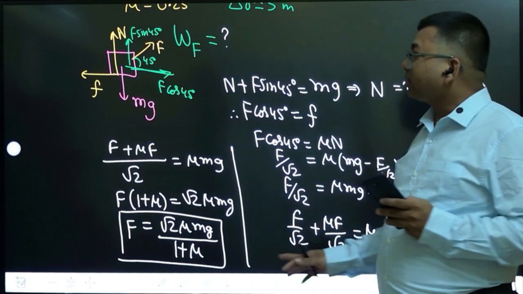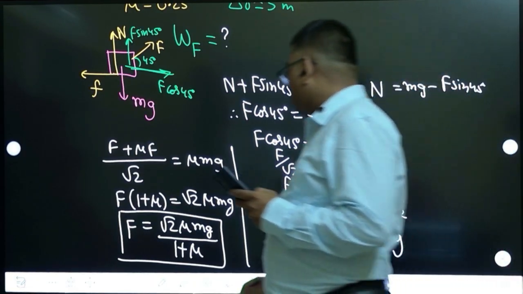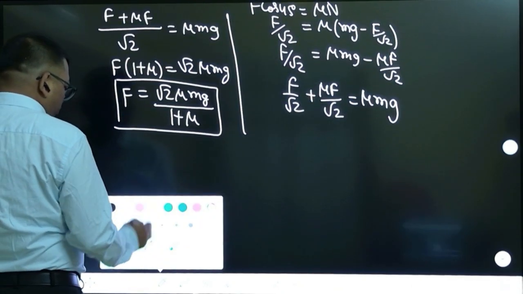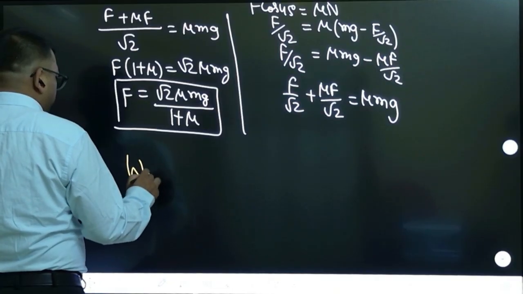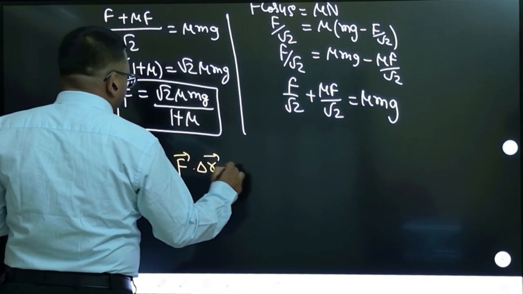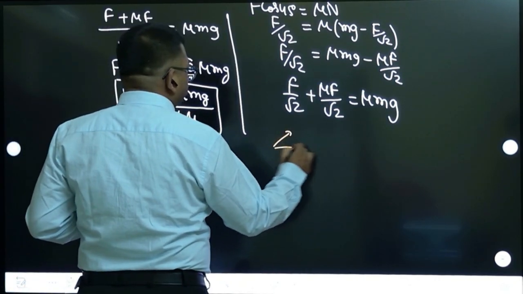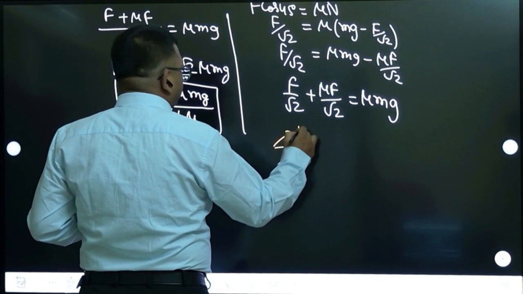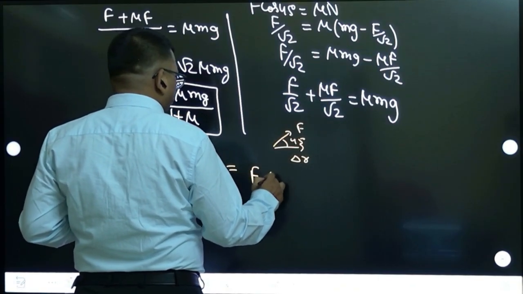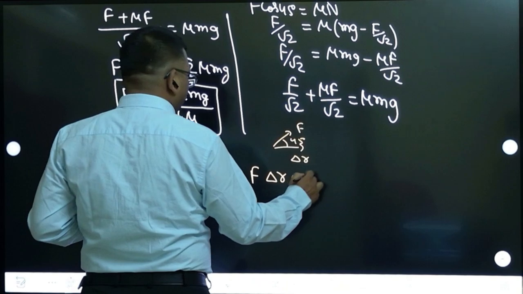Okay, so force is constant. Now work done, let us calculate. Work done is the dot product of force and displacement. So work done by this force is equal to the dot product of force and displacement, and force and displacement are making an angle of 45 degrees, we know that. So we can write this as magnitude of force, magnitude of displacement, cos 45 degrees.